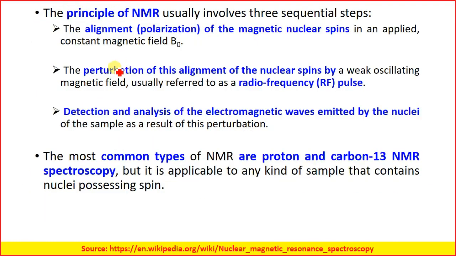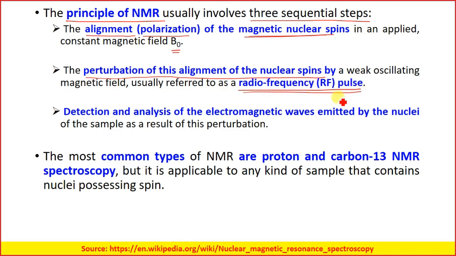So what is the principle of NMR? It usually involves three sequential steps. First is the alignment or polarization of the magnetic nuclear spins in an applied constant magnetic field B0. Second is the perturbation of this alignment of the nuclear spins by a weak oscillating magnetic field, usually referred to as a radio frequency pulse.